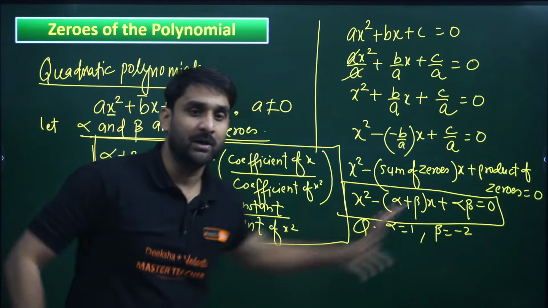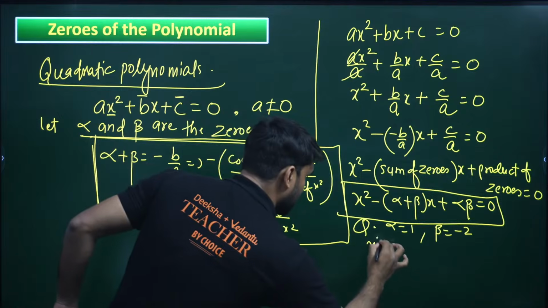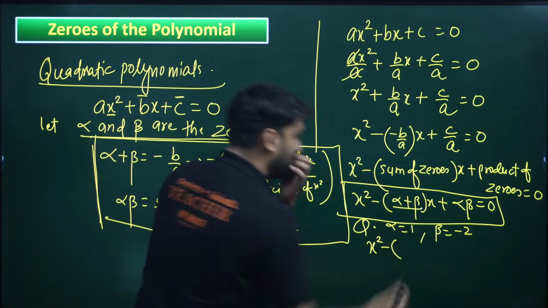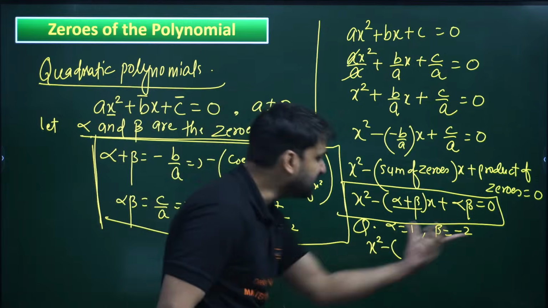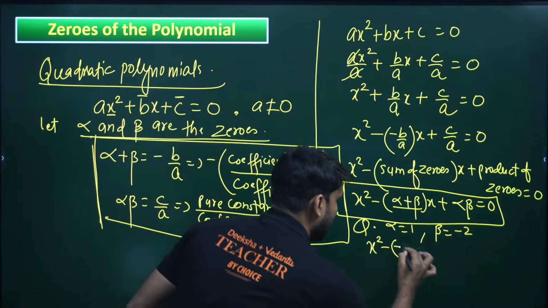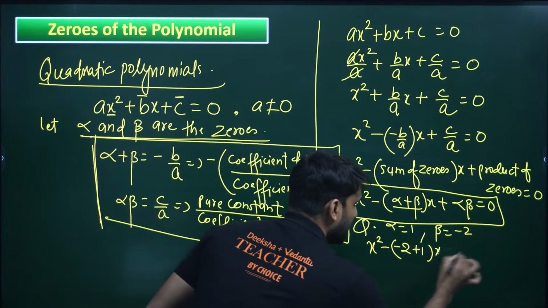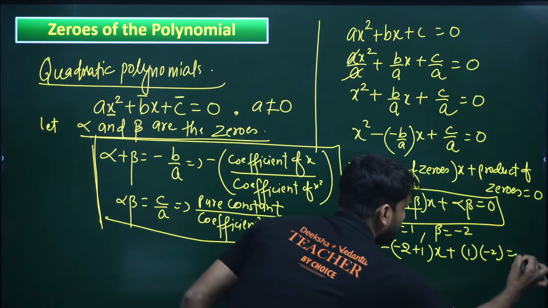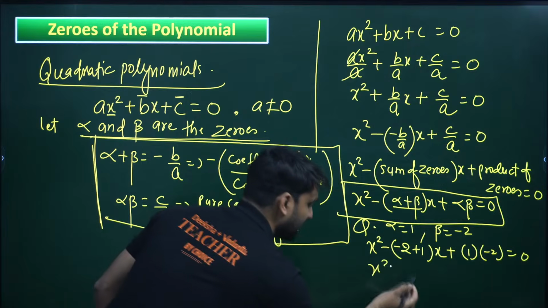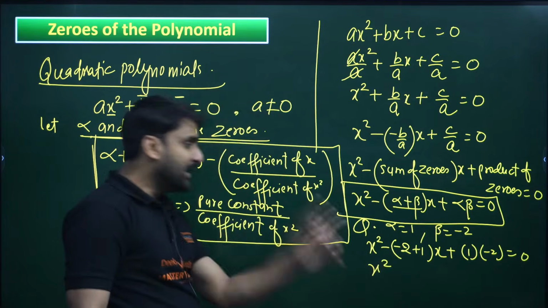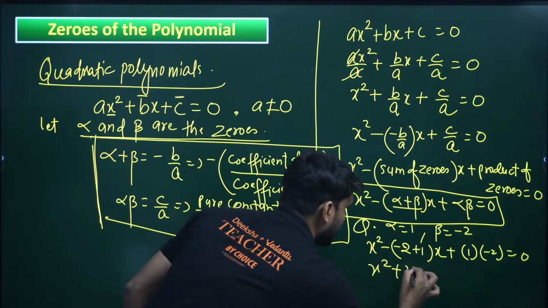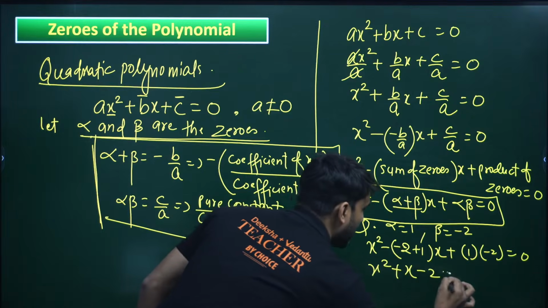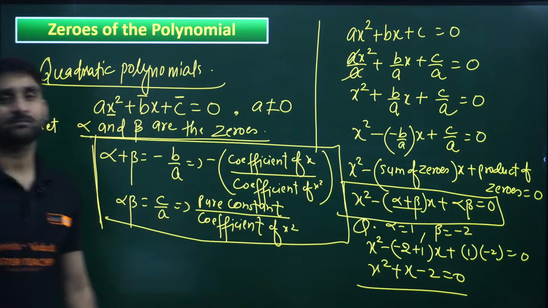So we can use this formula. We can find out the quadratic polynomial: x square minus, this is alpha plus beta, so 1 plus minus 2, so when you add minus 2 plus 1, into x, and this is 1 into minus 2, the product of zeros. So we can directly get the result. Minus 2 plus 1 will be minus 1, and minus minus x gives x square plus x, and 2 1s are 2. Wow, this is the answer.